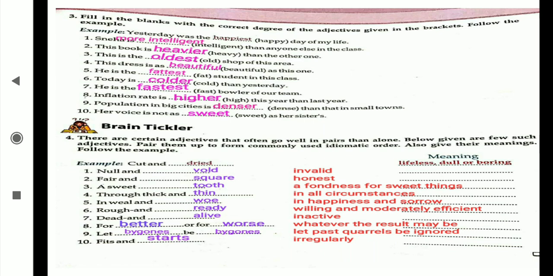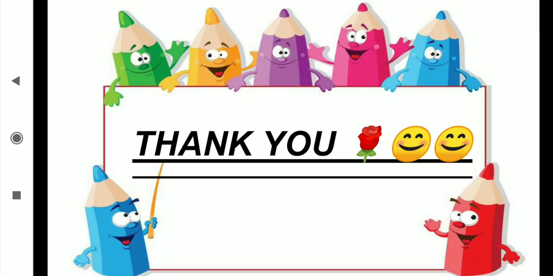Once you have to try from your side, understood all these meanings. Okay, and complete all these four questions in the textbook. Thank you so much students, and take care. And those charts you are going to write down in the notebook: page number first of this lesson, that chart of the positive comparative degree. Afterward, two charts which have come in the video, those you are going to write in the notebook, and remaining questions you are going to fill in the textbook. Okay, exercise don't write down in the notebook.